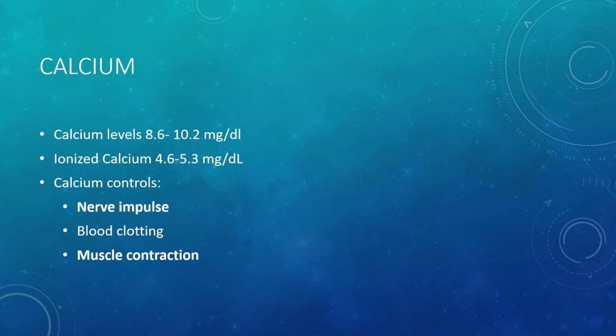It's regulated by the parathyroid hormone and calcitonin. And when serum calcium levels are low, the body will move calcium out of the bones and increase GI and kidney reabsorption. Calcium also needs vitamin D to be absorbed from the GI tract.